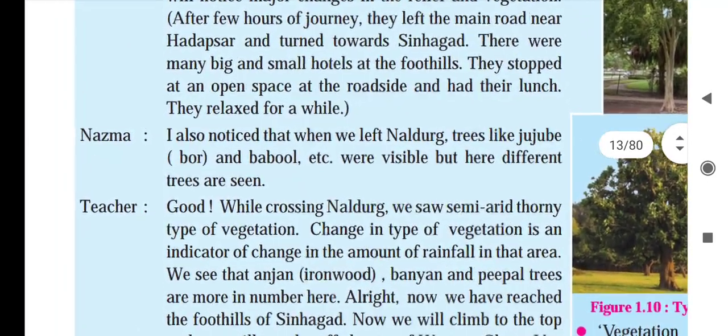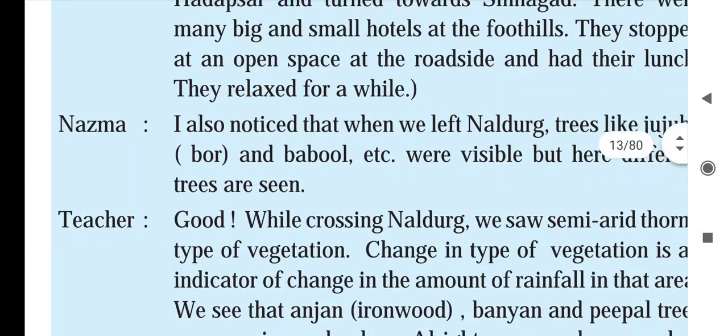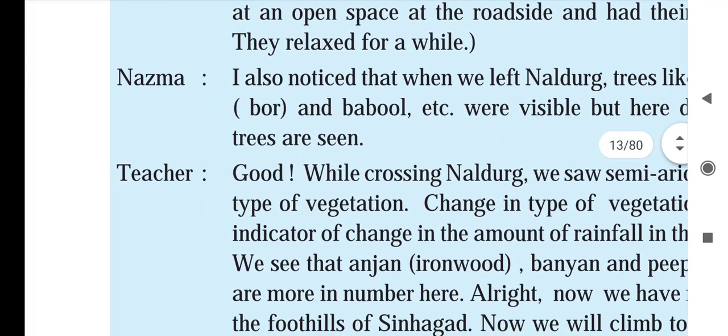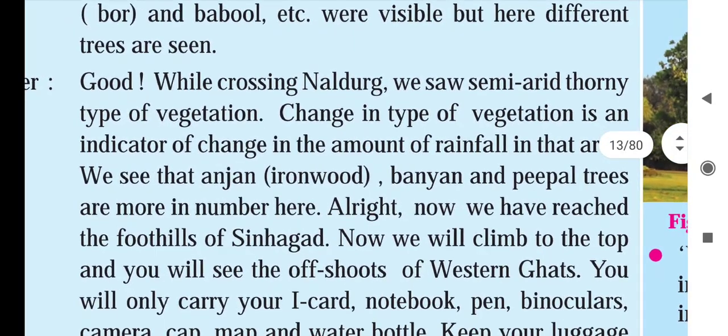Now Nazma is saying, "I noticed that when we left Naldurga, trees like jujbi, bor and babul were visible, but here different trees are seen." Teacher said, "Good. While crossing Naldurga, we saw semi-arid thorny type of vegetation." Semi-arid thorny means what?